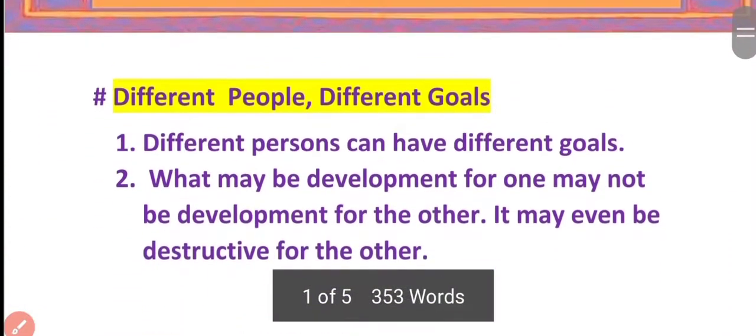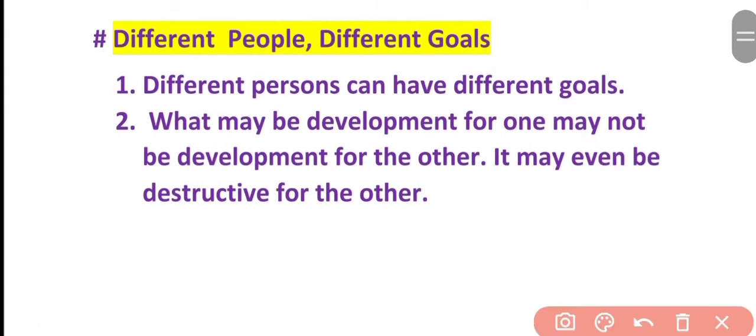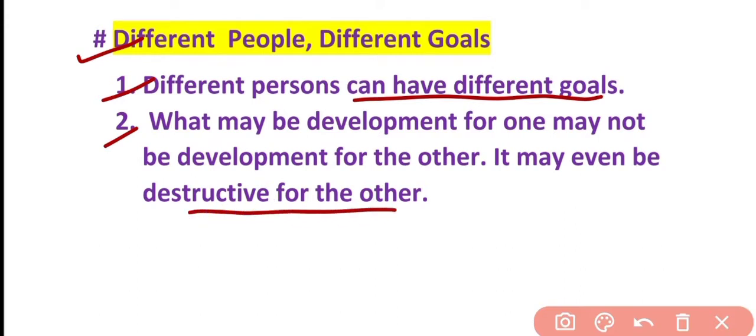First of all, we are going to understand the meaning of development. See, development can be different for different persons. Simply we can say that development means improvement in the situations, improvement in the conditions for a person, for a nation. So first of all, different people can have different goals. How can we consider it? First thing you should know is that different persons can have different goals. Another thing, what may be development for one may not be development for the other. It may even be destructive for the other.